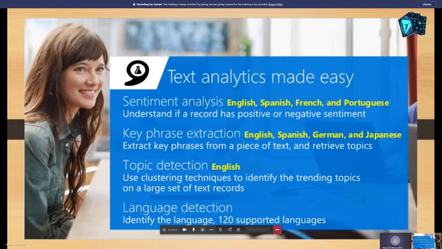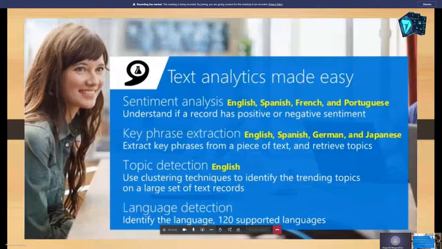Text Analytics has some features: sentiment analysis, key phrase extraction, topic detection, and language detection. For sentiment analysis, you can find out what customers think about your brand or topic by analyzing the raw text for clues about positive or negative sentiment. As I said before, every API has a sentiment score between zero and one. If it is zero, it is a negative one. If it is one, it is almost a positive one.